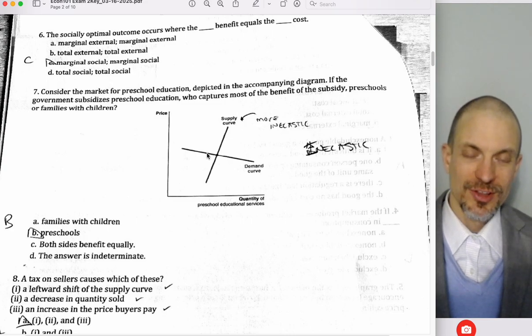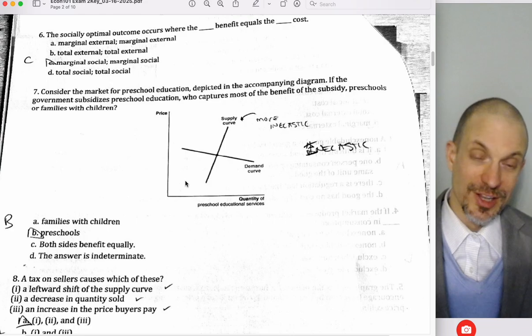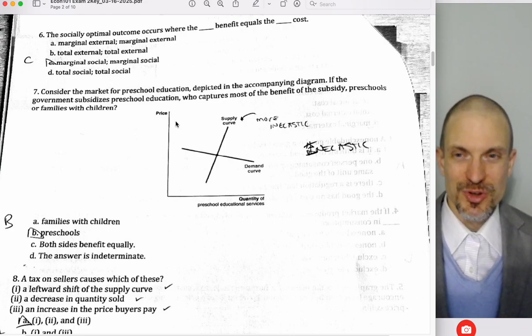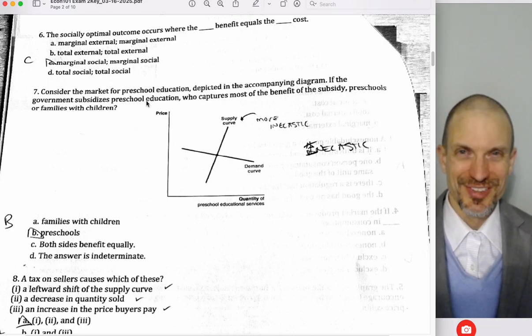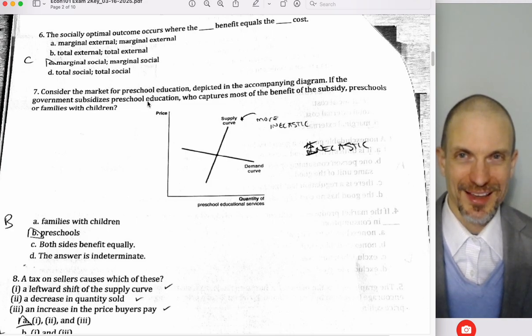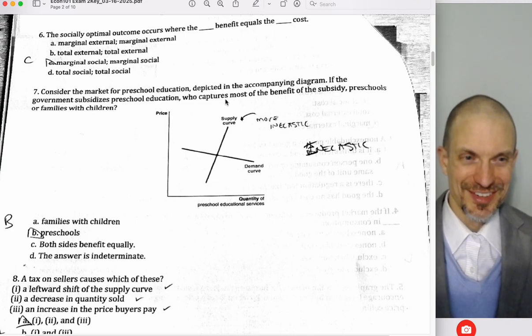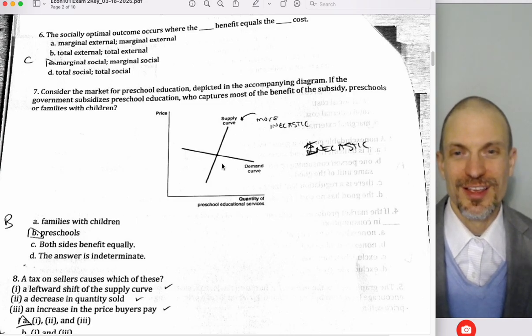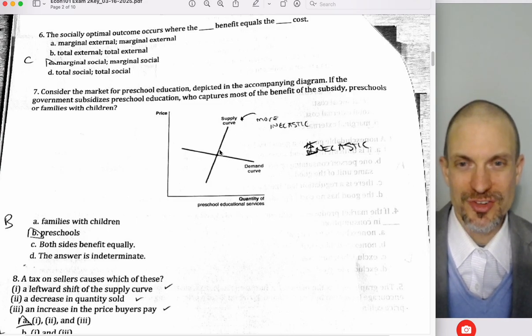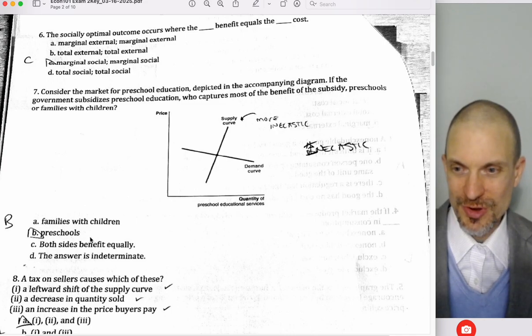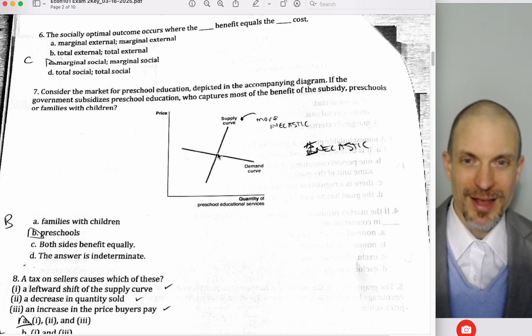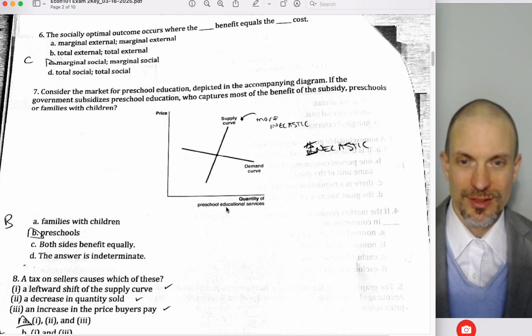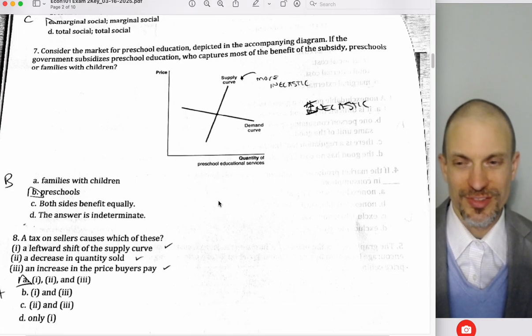So what's going to happen is a lot of families are going to respond to this price change, and there's going to be this big increase in quantity, which is exactly what you'd want. That's the point of subsidizing preschool education. It's not so that the families pocket the subsidy. It's that you get a lot more children doing preschool education, because that's going to have positive returns to them in the future. And so this would be a good situation, even though this looks like the benefit is going to the preschools, if we're talking about the monetary benefit. But the fact that now we're getting a lot more children preschool education services,